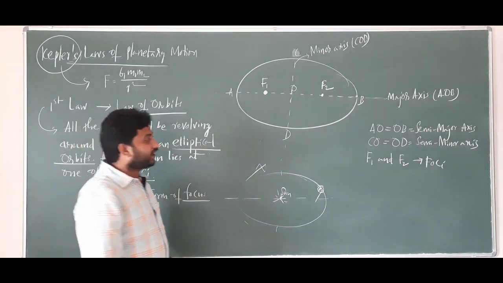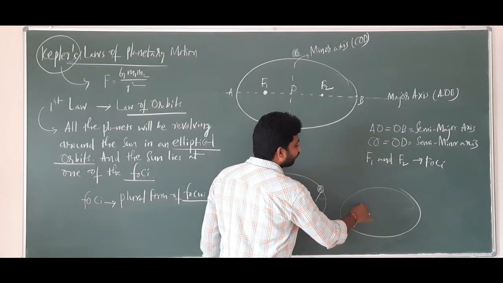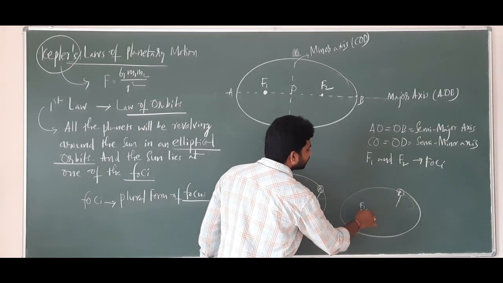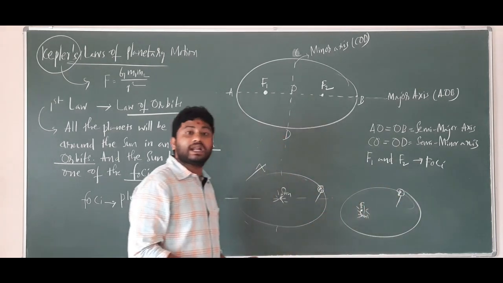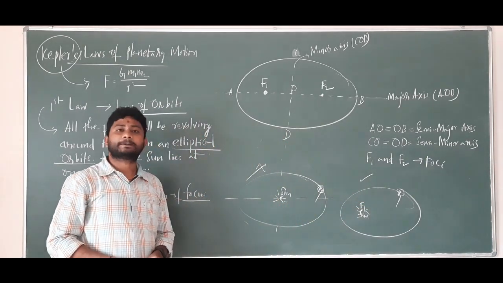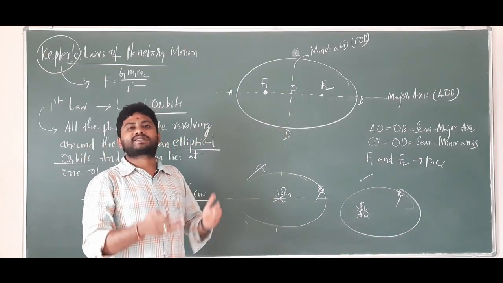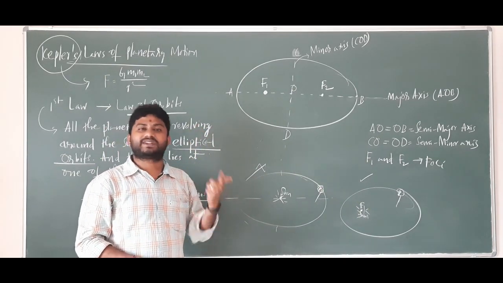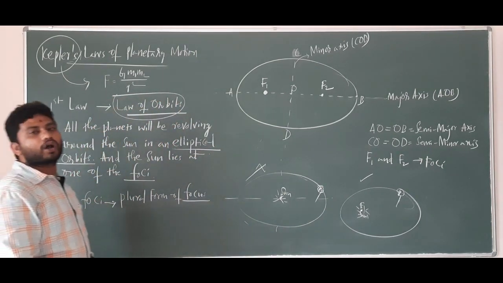Where does the sun lie? If you consider this an ellipse, the sun will lie at one focus, and the planet will be revolving around it. So this is the sun's position. The sun will lie at one focus, and the planet will be revolving around it in an elliptical orbit. So that is the correct representation. This is not the correct representation. Okay, clear? Did you understand the topic? So this is called the first law of Kepler, because it is talking about the orbits, elliptical orbits. That's called the law of orbits.